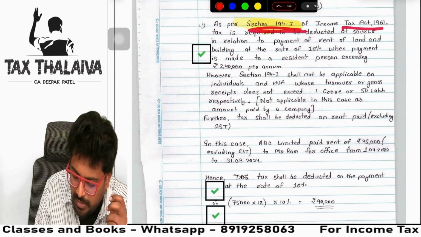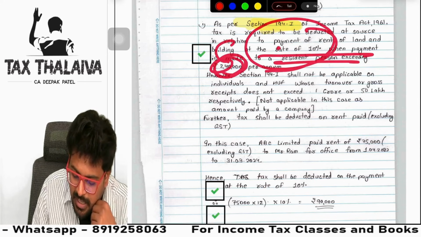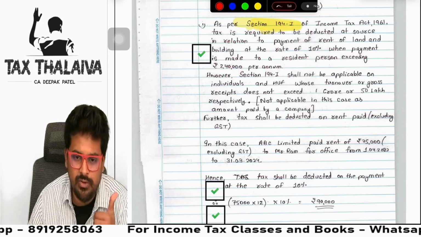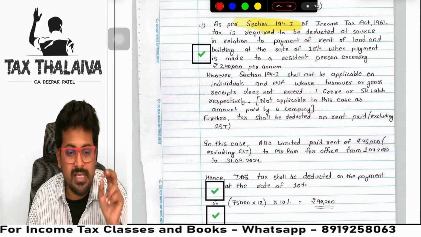As per 194I of the Income Tax Act, he first explained the provision that if more than 2,40,000 payment is done, rate also he has given, 10%, like that. Good enough, good enough. However, 194I shall not be applicable. So he gave one more point, 194-IB.